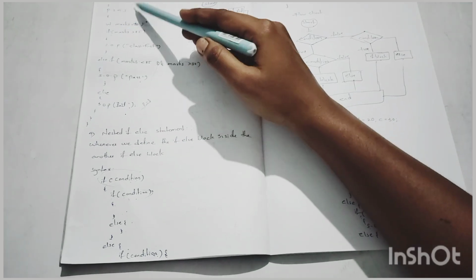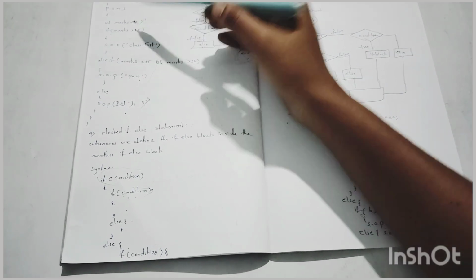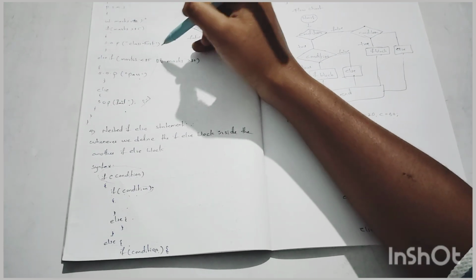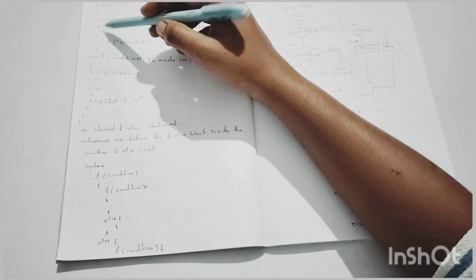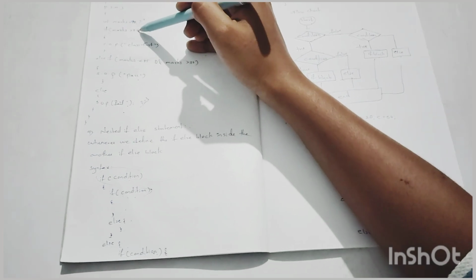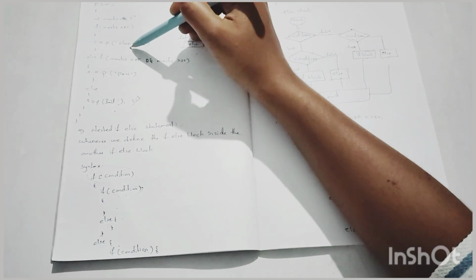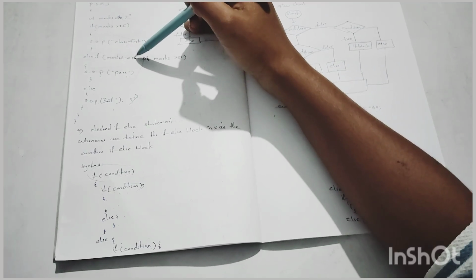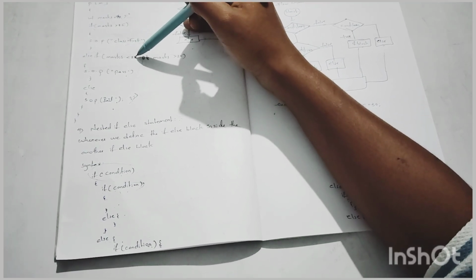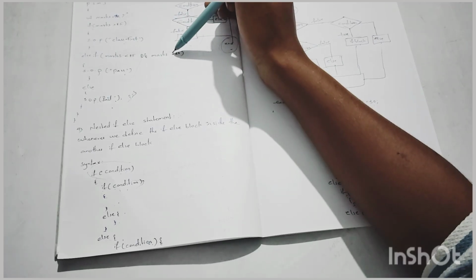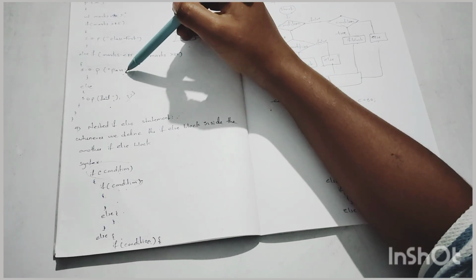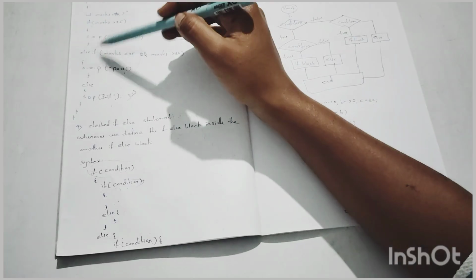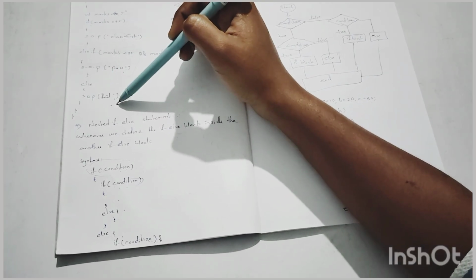Marks list. If you want to check whether this 70 is first class, pass marks or fail marks: if marks are greater than 85, then first class will be printed. Else if marks are greater than 80, less than 85 and marks greater than 30, then we print pass. If these conditions are not true, then the else block will be executed.